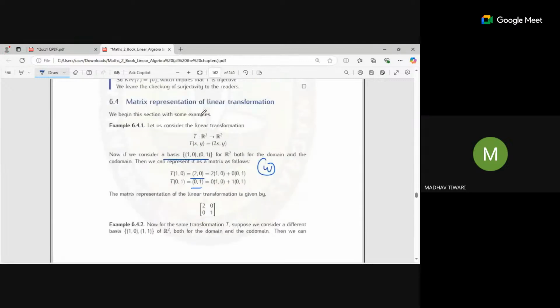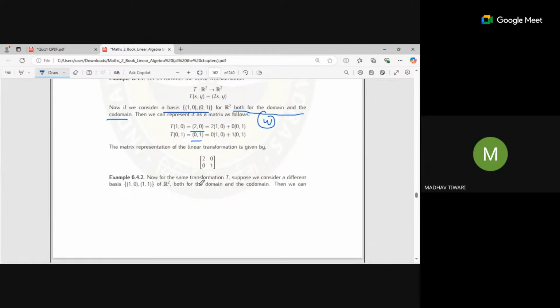So here you can see we are given some transformation in this form, and after transformation we are using this basis. The transformation of these basis vectors is 2 comma 0 and 0 comma 1. So we expressed it as a linear combination of the basis of W. We are considering the same basis for both domain and codomain, 1 comma 0 and 0 comma 1. So we expressed it as a linear combination of these two vectors.